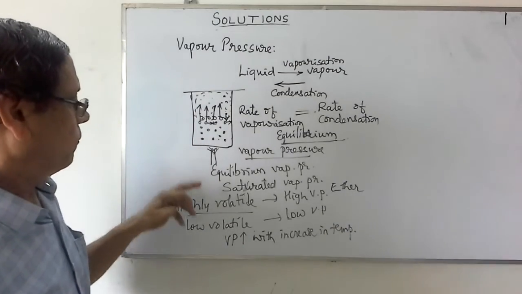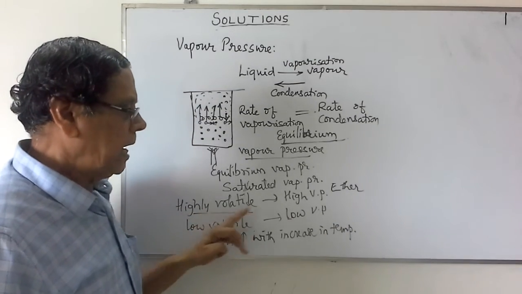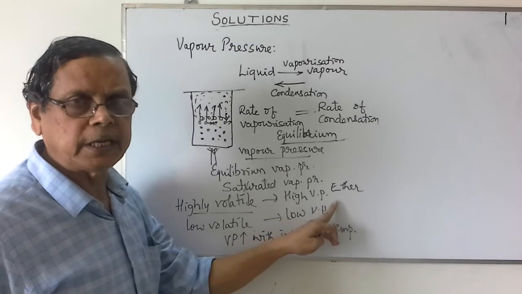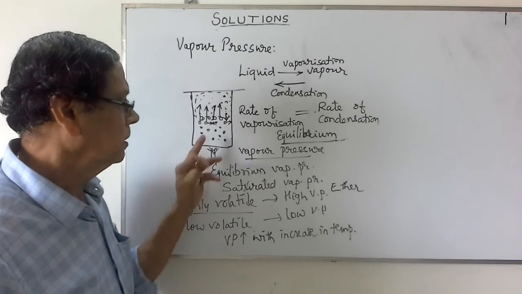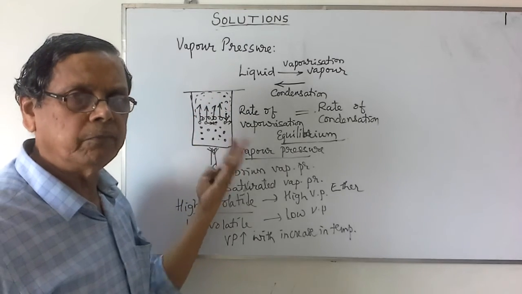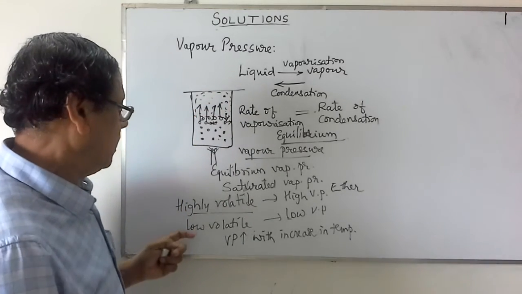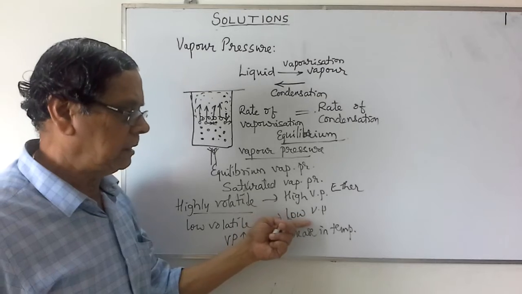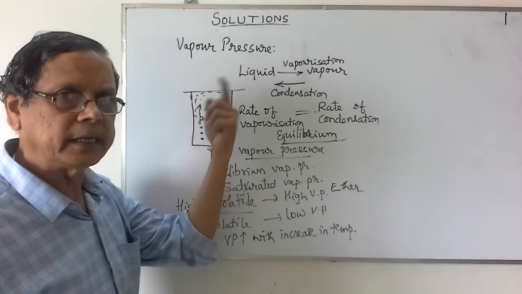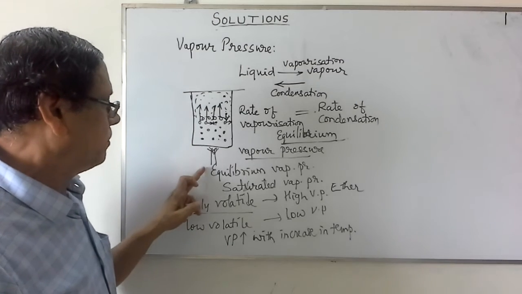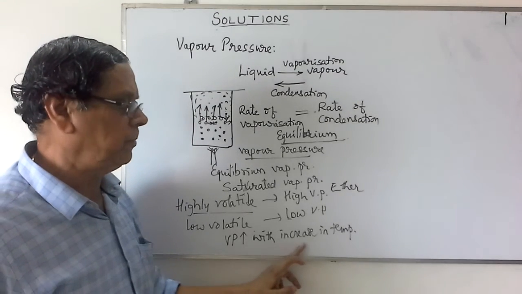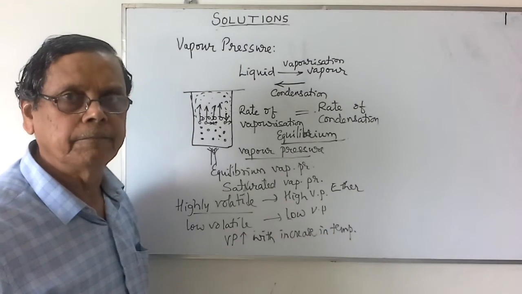For a low volatile liquid, the temperature required is more to attain the saturation. Whatever it is, when the temperature is increased, the vapor pressure of the particular liquid goes on increasing.